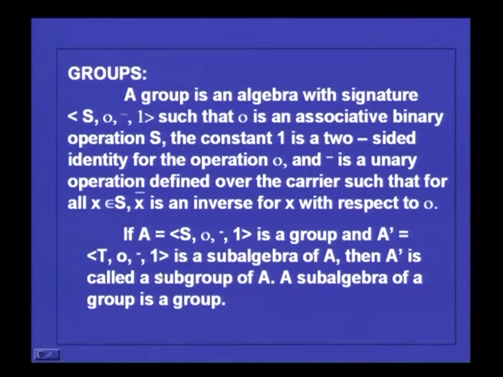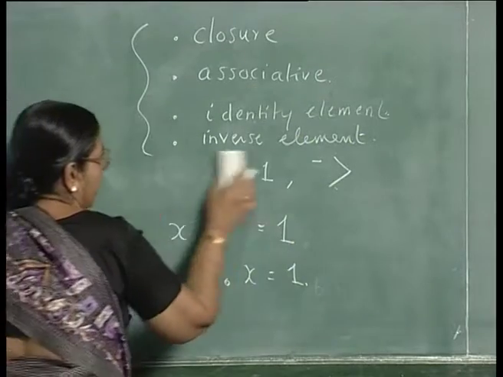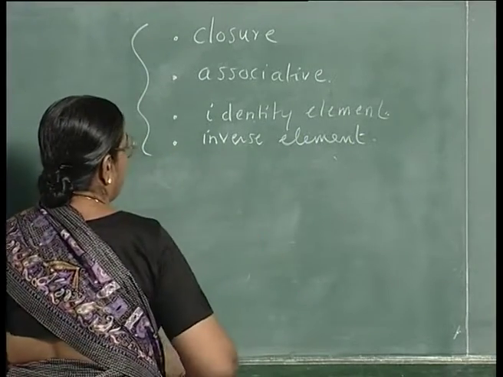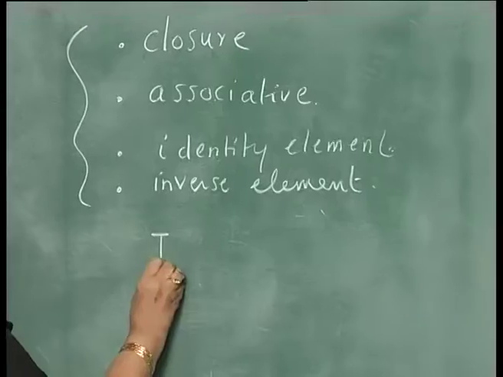The subalgebra is called a subgroup. Now, let us consider some examples of groups. The group has to satisfy these 4 properties. We have seen that it has to satisfy the 4 properties. Some examples of groups are, take the set of integers,